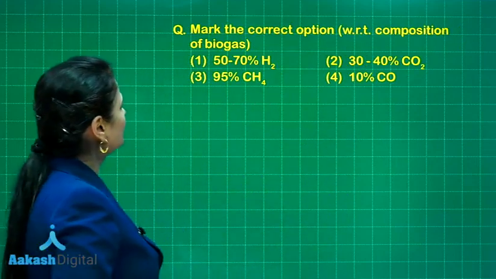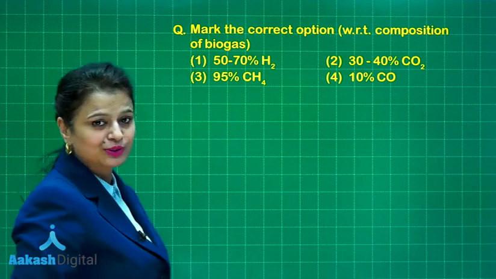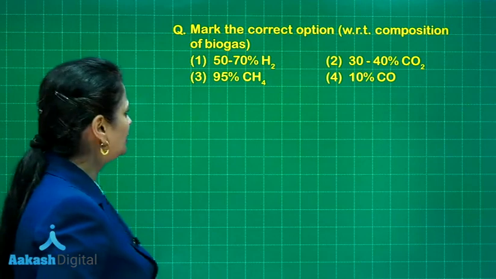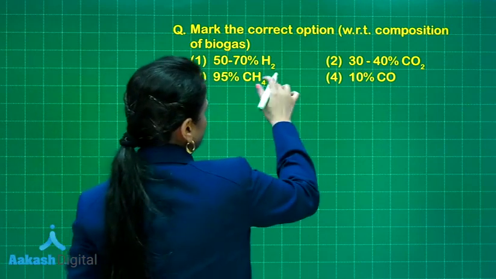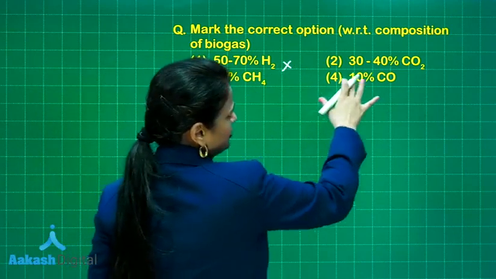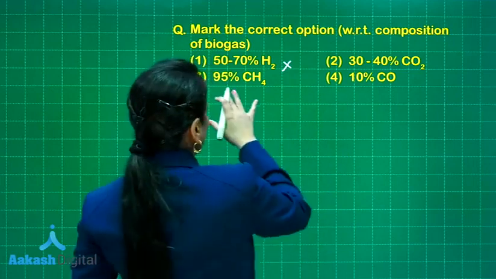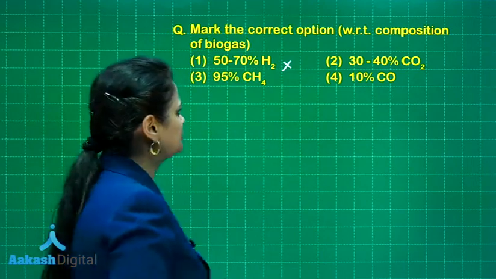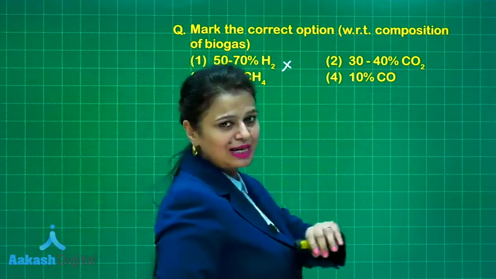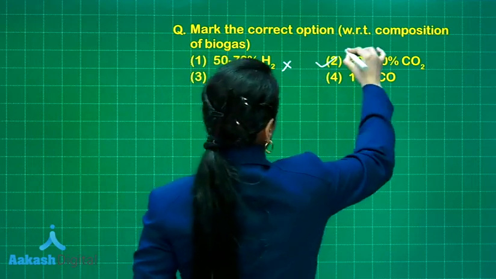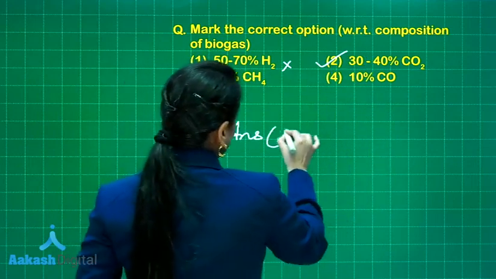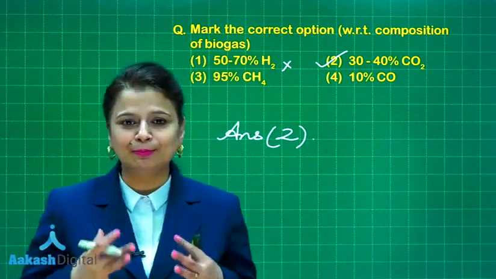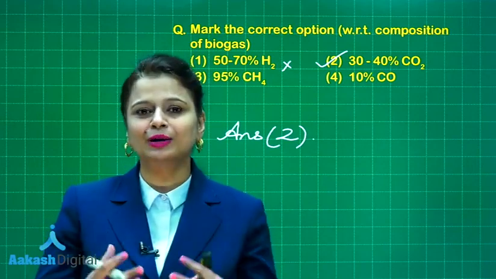Moving on to the next one. Mark the correct option with respect to composition of biogas. Very easy question based on rote learning. It has 50 to 70% H2. That's wrong. 30 to 40% carbon dioxide. That's right. 95% methane. The amount of methane ranges from 50 to 70%. 10% carbon monoxide. This is absent. So the right answer for this question is option number 2. Now, in the next part of the lecture, I will be telling you the complete methodology of biogas production.